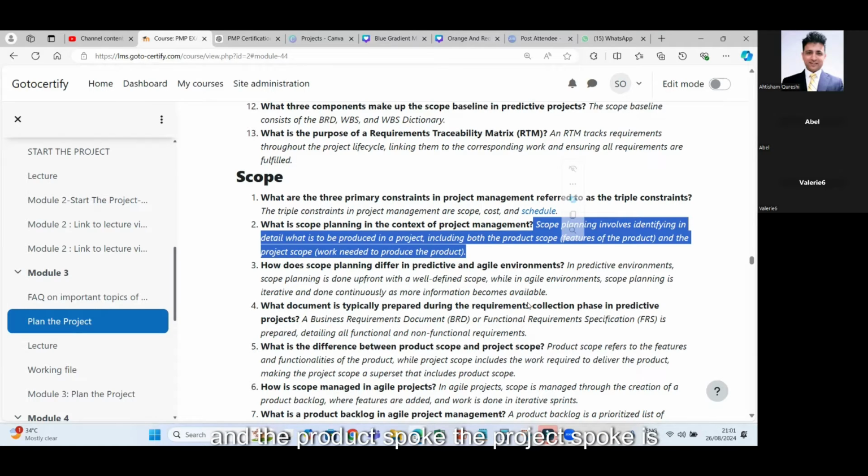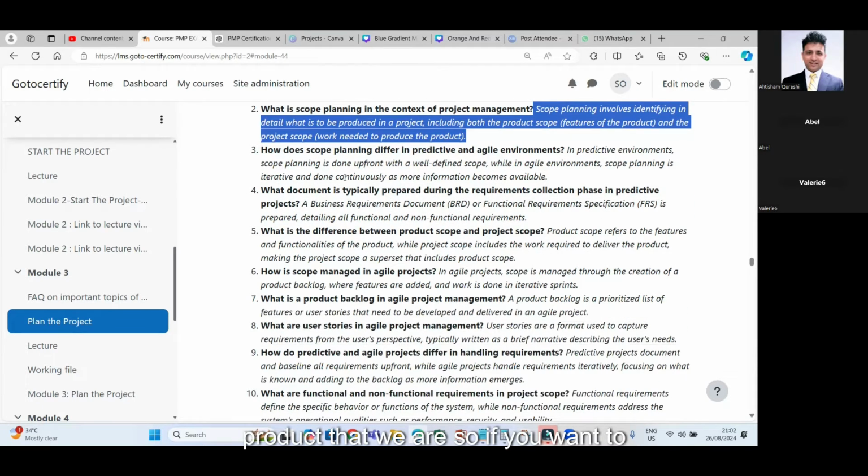The project scope is the work related to produce the product, and the product scope is the functions, the functionalities, and the features of the product that we are making. So now we know two more concepts: what is project scope, and what is product scope. The project scope is related to the work needed to be done to produce the product, whereas the product scope is related to the functional and non-functional requirements of the product that we have.